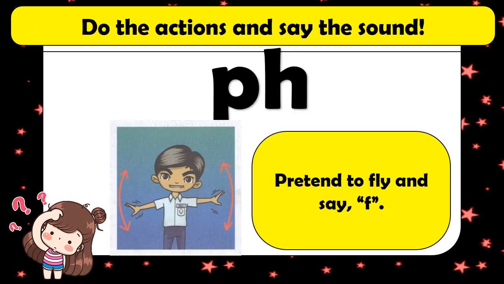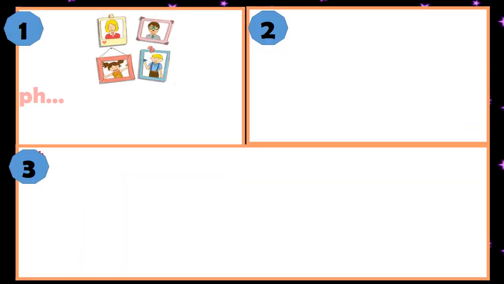Okay, now we proceed to the next sound, the sound F. Do the actions and say the sound. Pretend to fly and say F. Say F, F, F. You can say F or F. Can you do this at home? Very good. The first word that has the F sound is